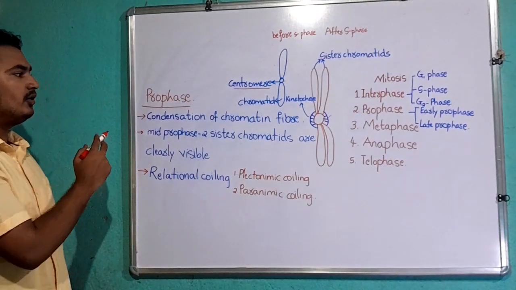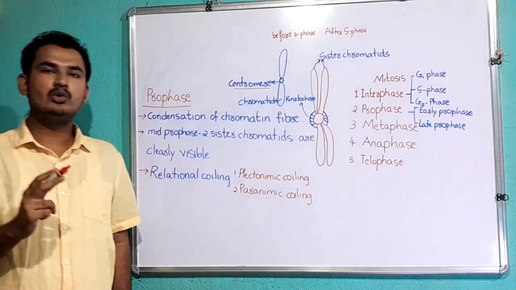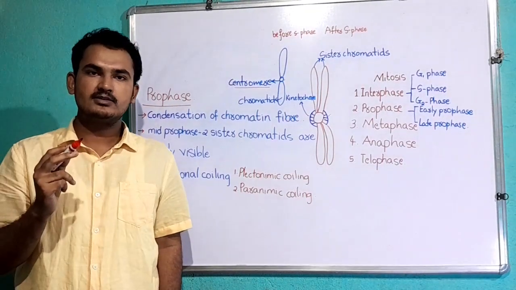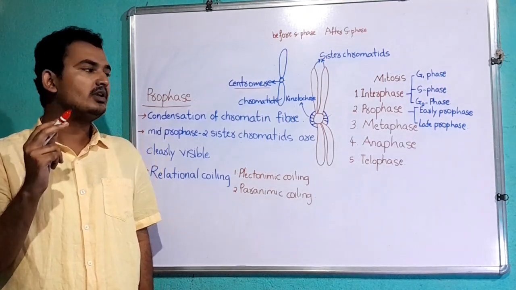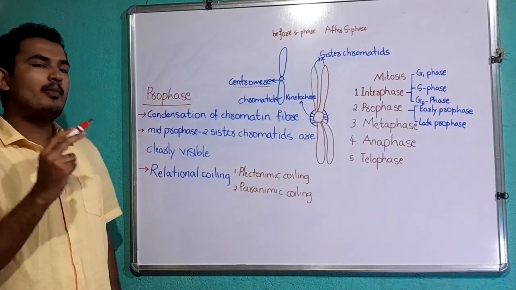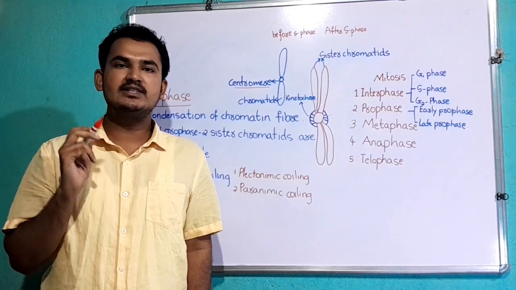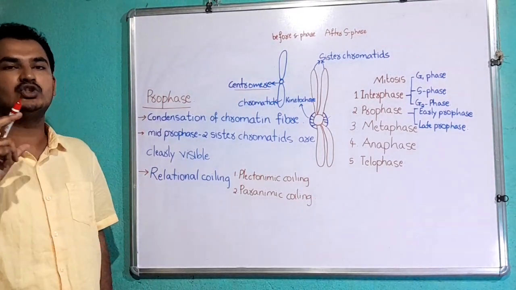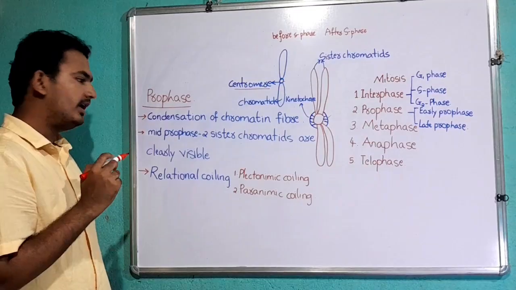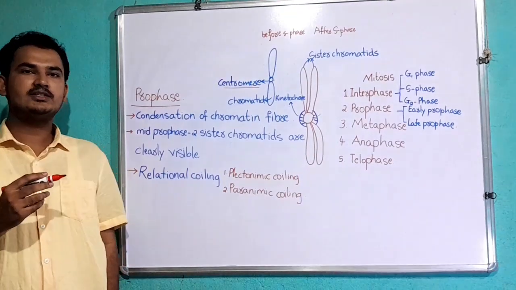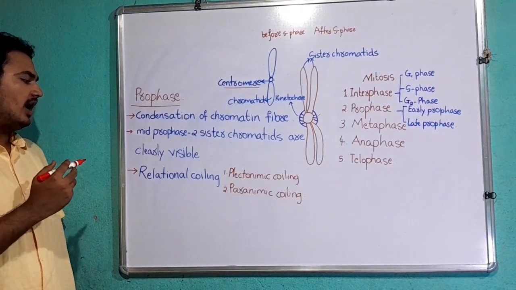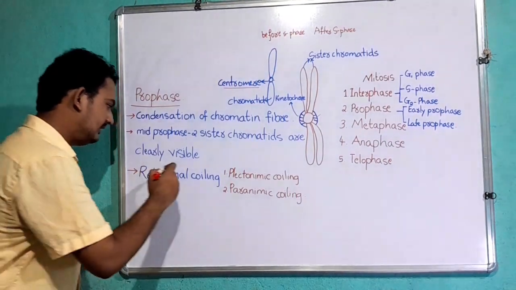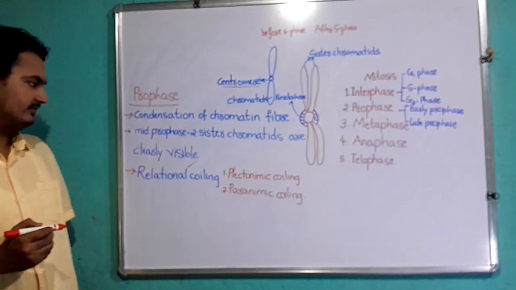The condensation of a chromosome during prophase is mainly due to condensin. During mid-prophase, as a result of condensation, the two sister chromatids of chromosomes are clearly visible. At the end of prophase, chromosomes are short and thicker. In prophase, two sister chromatids are coiled with each other. This is called relational coiling.